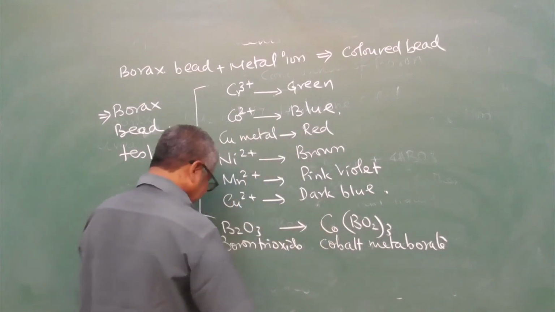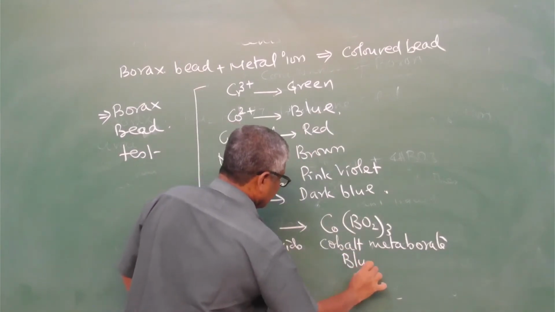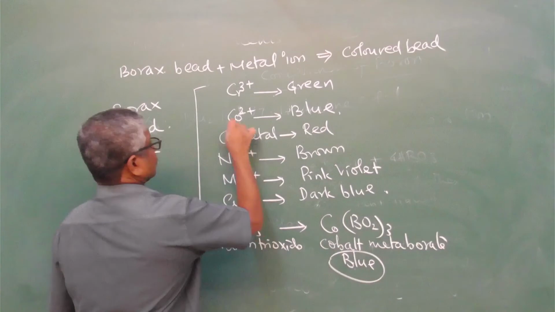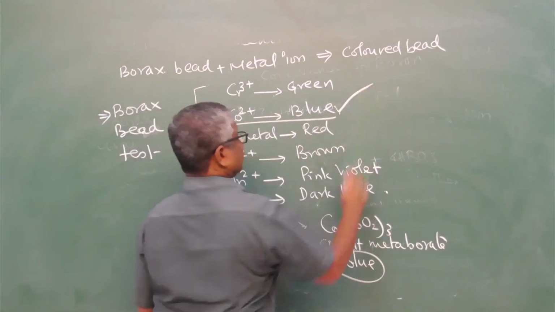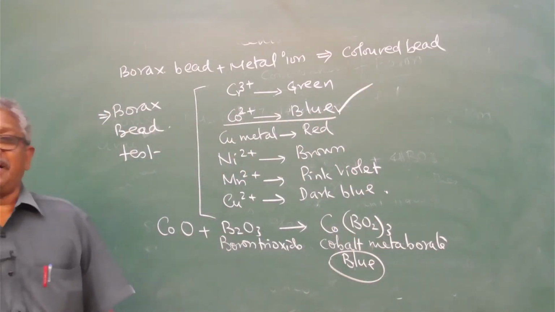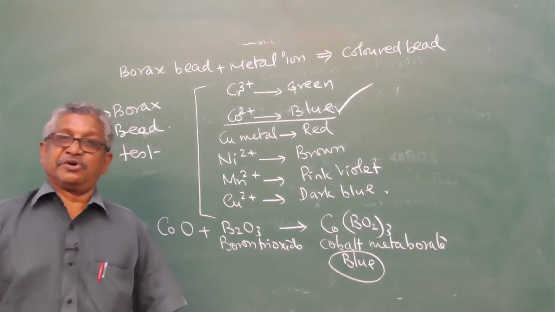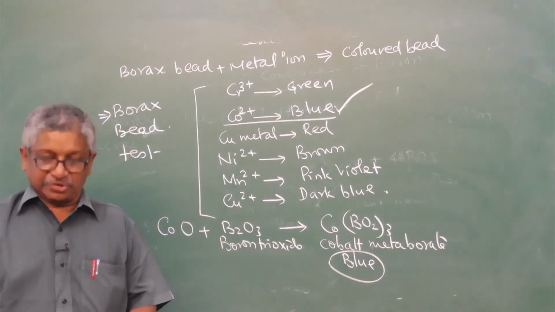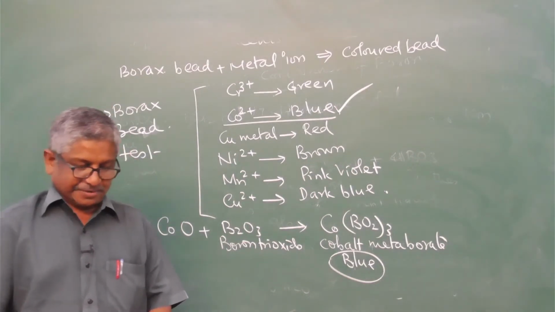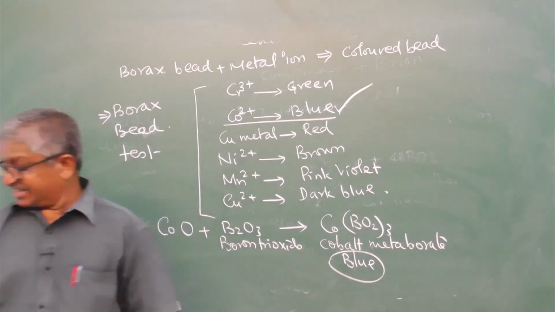The cobalt metaborate is blue in color. So cobalt ion with borax bead gives blue color. This is the borax bead test.